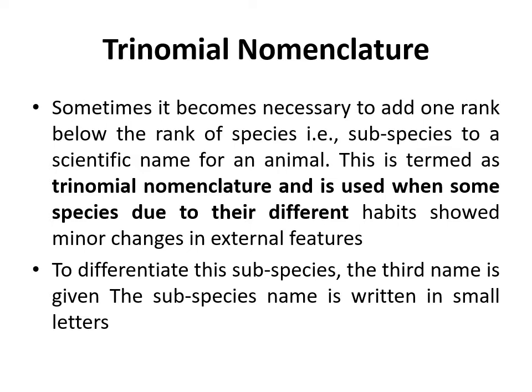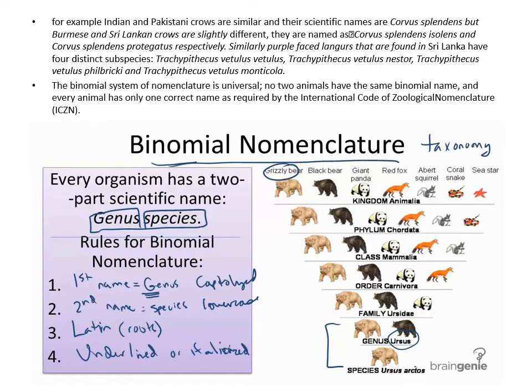Trinomial nomenclature is used when some species, due to their different habits, show minor changes in external features. To differentiate the subspecies, a third name is given, and the subspecies name is also written just like the species name.